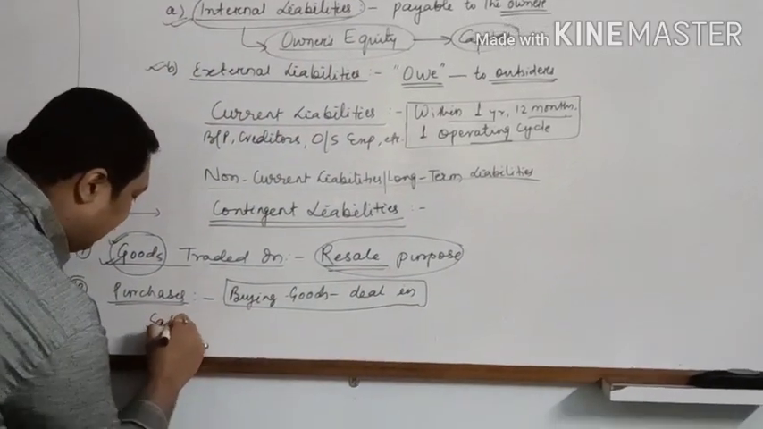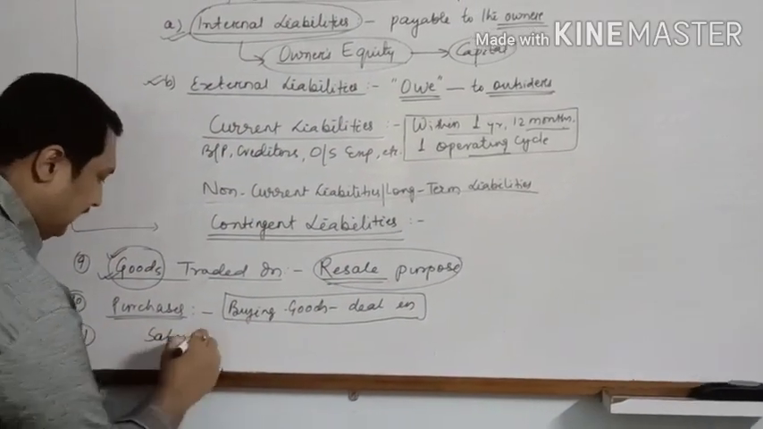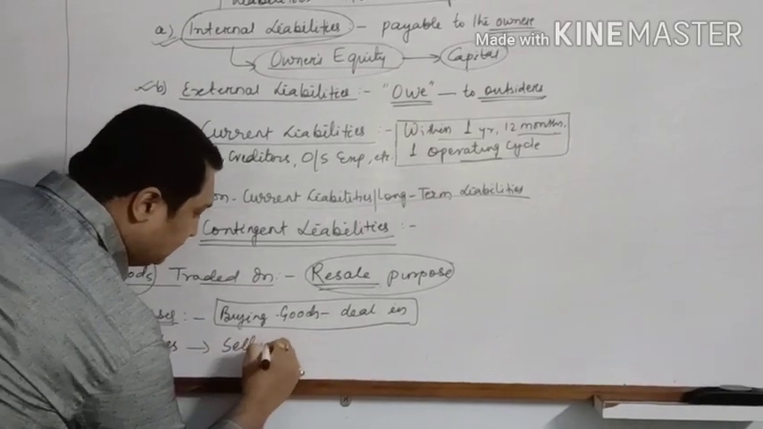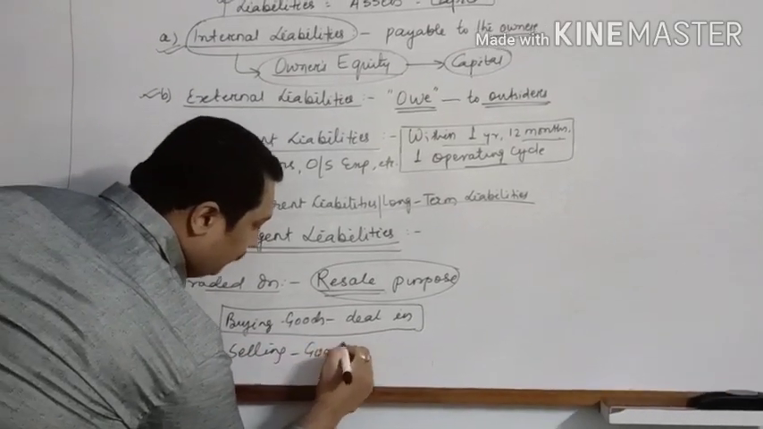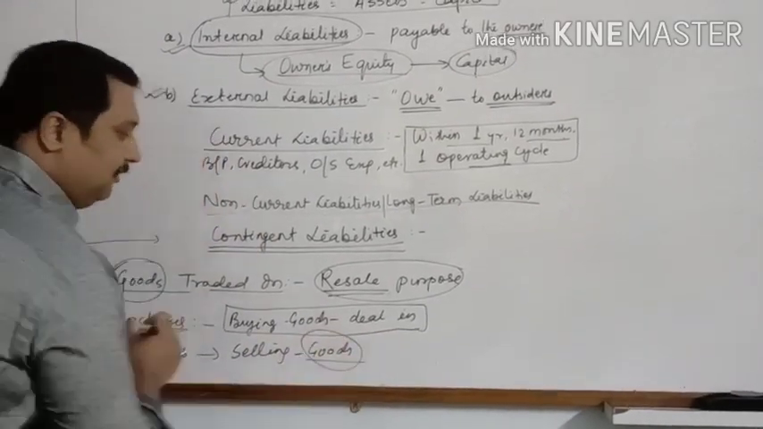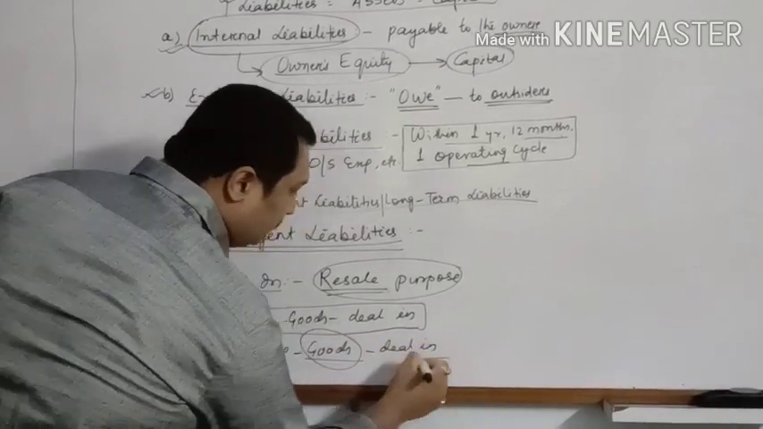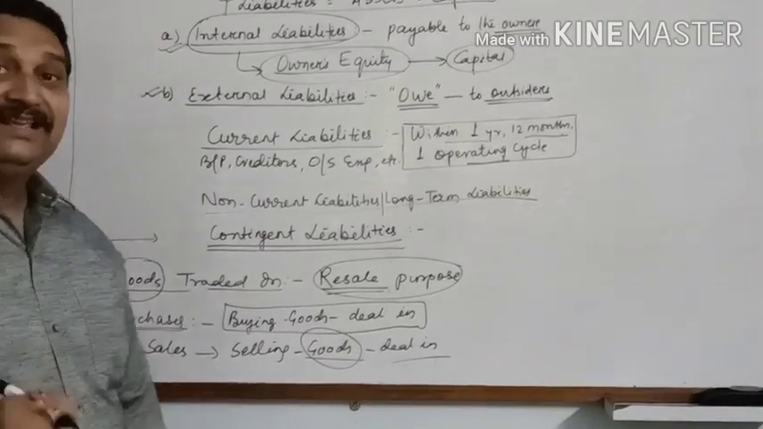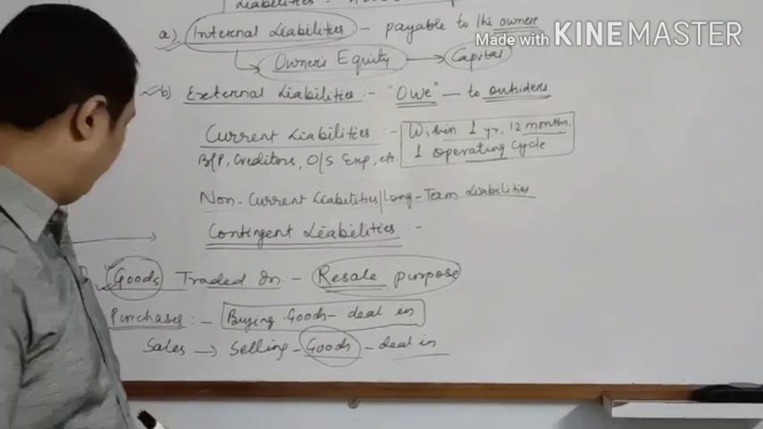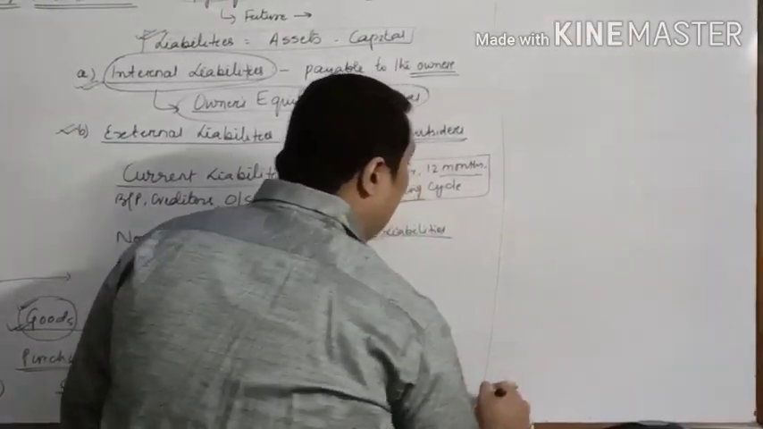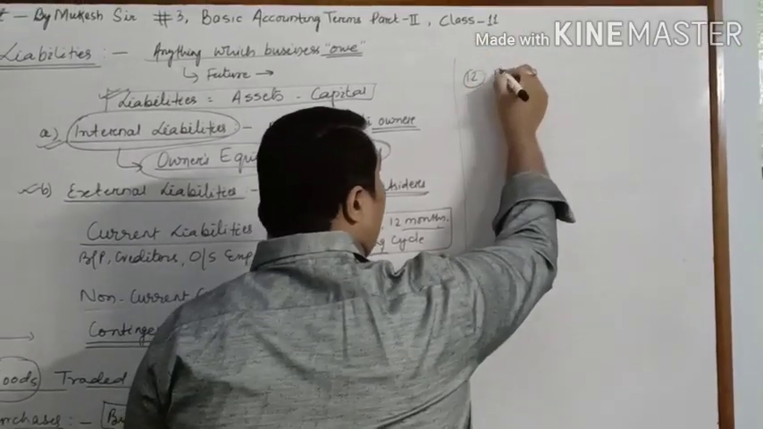Similarly, there are sales. What do you mean by sales? Sales means selling the goods. Goods means the product in which you deal in. So when you sell those products, it is considered as sales in business. We will now take another term, purchase return.